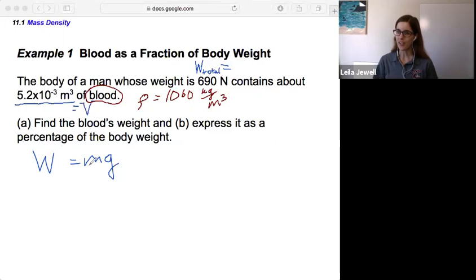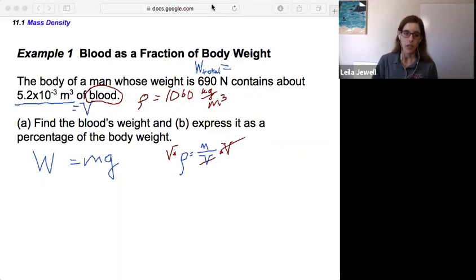Well, that's where our definition of mass density comes into play, right? If we know that density is equal to mass divided by volume, then if we want to get mass by itself, we can just multiply both sides by volume. Right, and so then the volume would cancel on the right.